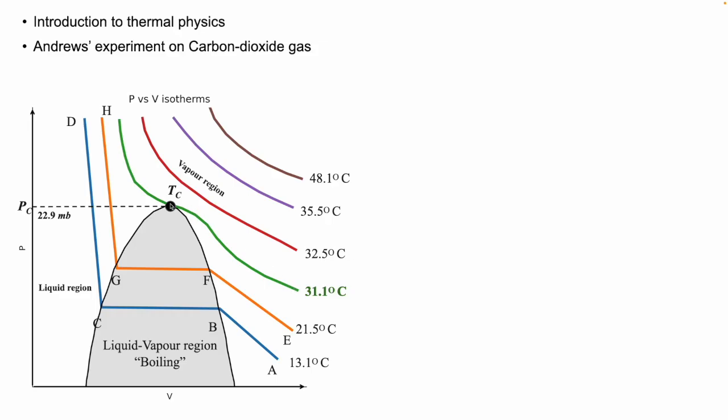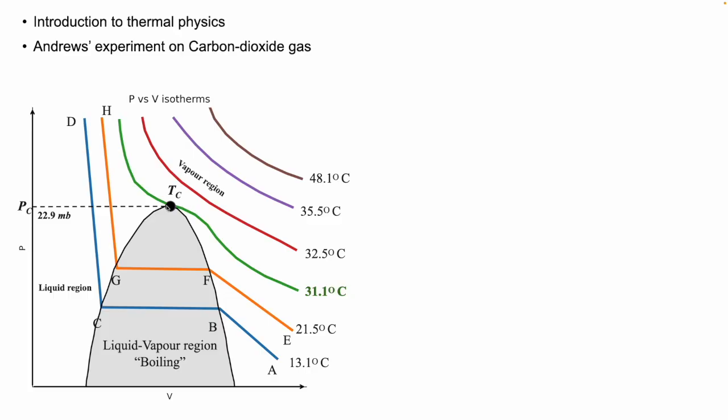And for the green curve, which is our critical temperature, there is no range of pressures like this, or no sudden decrease in volume, rather a particular point at which the gas is suddenly liquefied.